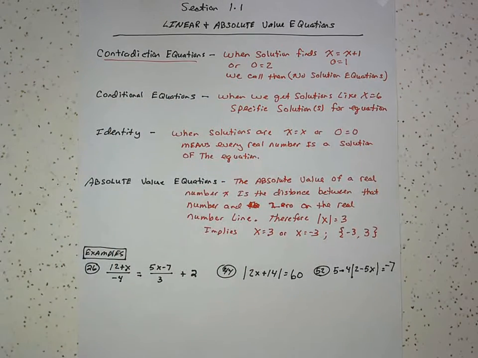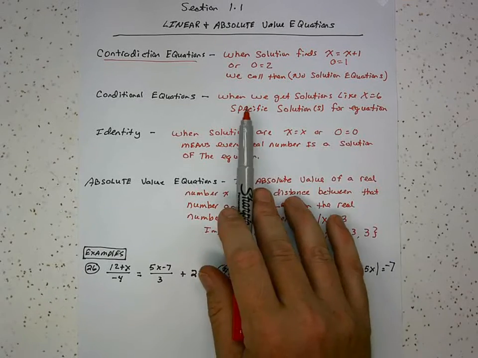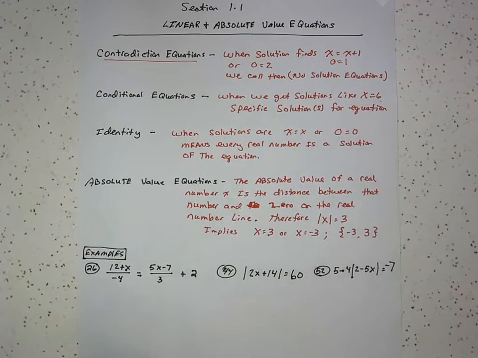Our conditional equations are the ones that we're used to using. We solve those out and we just get a simple answer. So we get a solution like x equals 6. We get specific solutions for conditional equations. Therefore, the equation is true on condition that x equals 6.